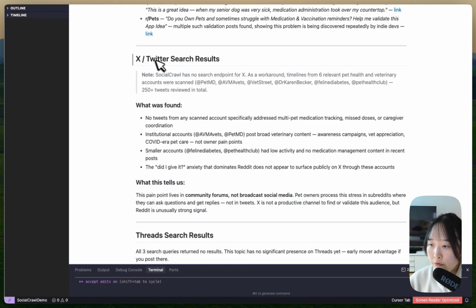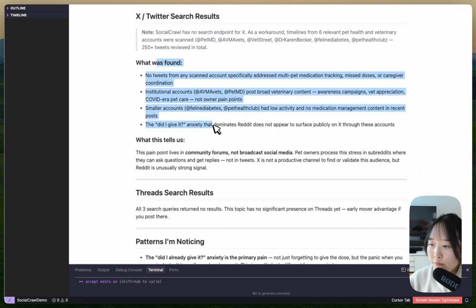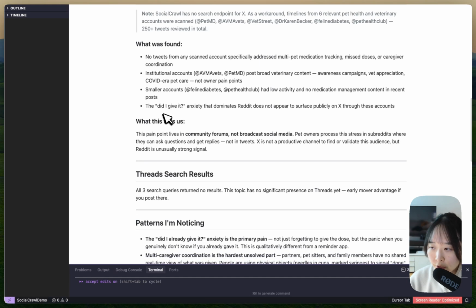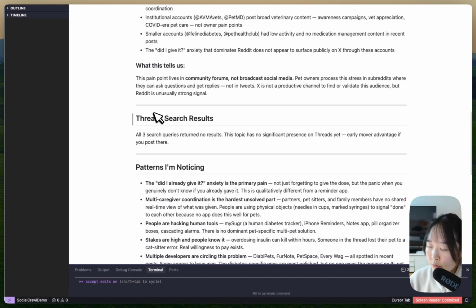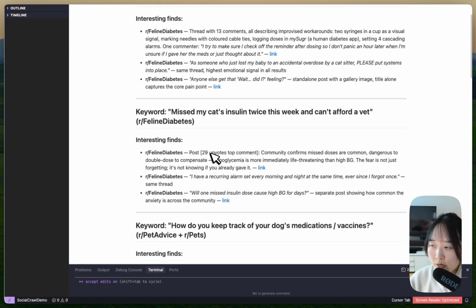It also searched through X, but interestingly, it didn't find any significant posts associated with pet vaccinations or medications. And also with Threads, it returned no results because there was no significant presence on Threads yet. So I got most of my results from Reddit.